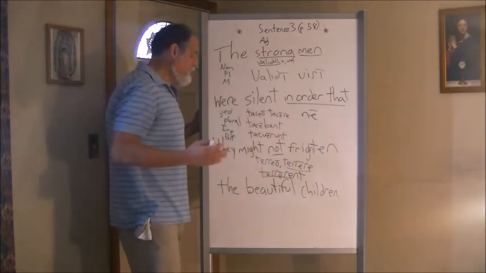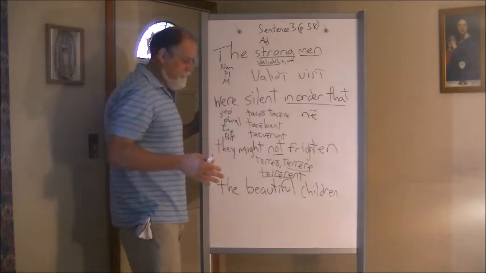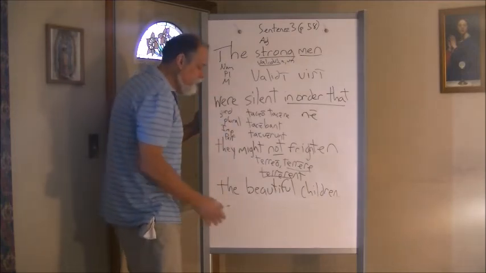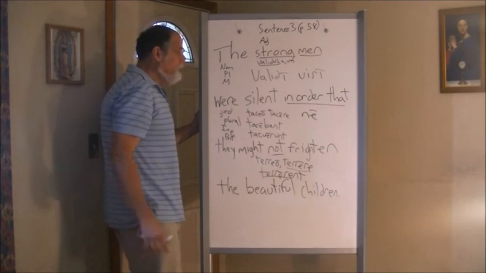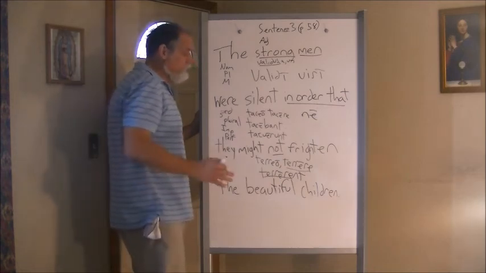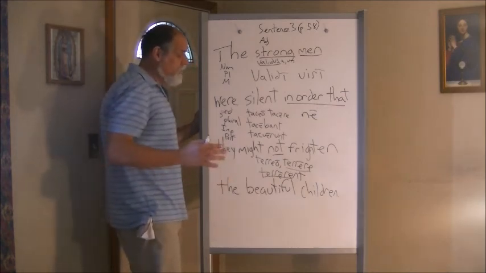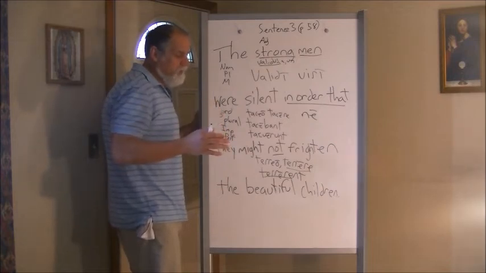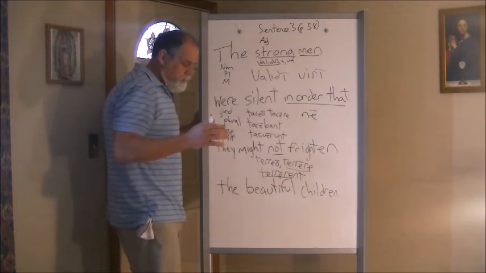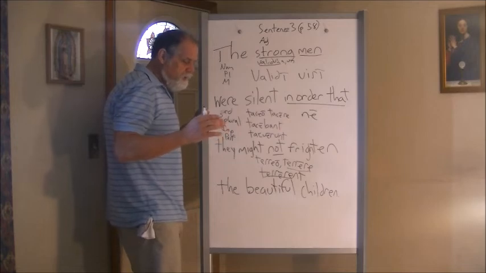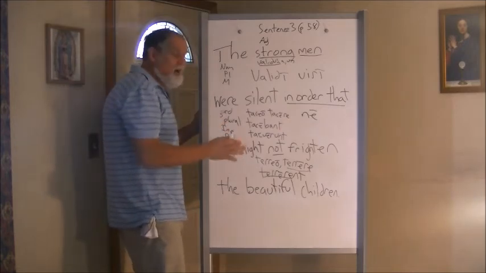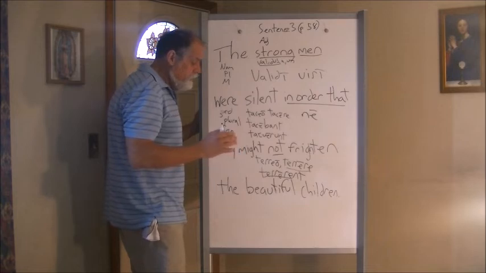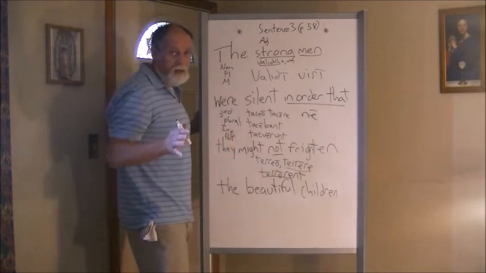Now, who are they not frightening? Who is the receiver of this action? Well, it's beautiful children. All right, and if you look in your original vocab, it doesn't have it in your vocabulary section, but if you looked at the beginning of Unit 3, you would see that natus can be son or child.